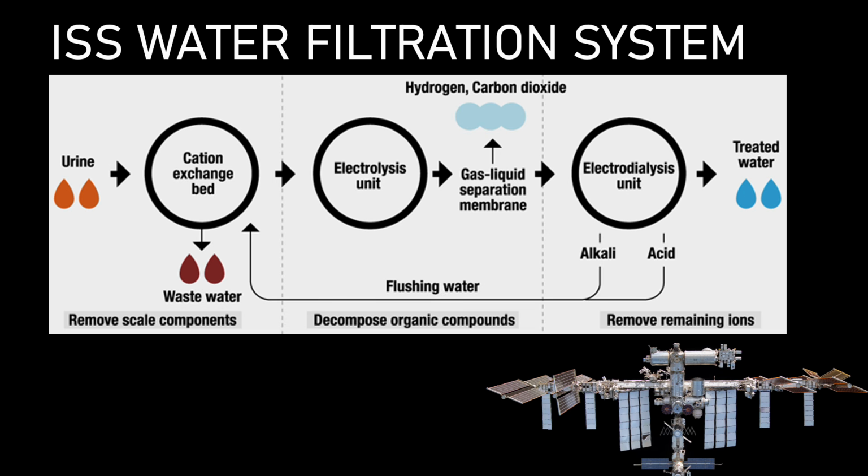Different steps remove dissolved ions, and they break down different organic compounds with carbon in them and separate the waste products until only water is left, and that water is safe enough to be reused.